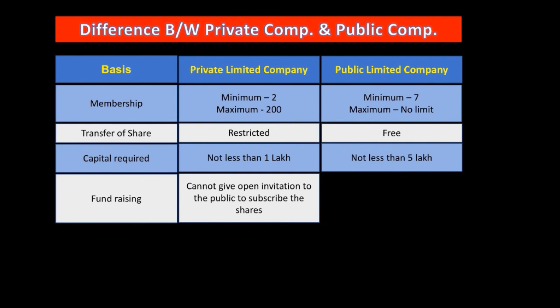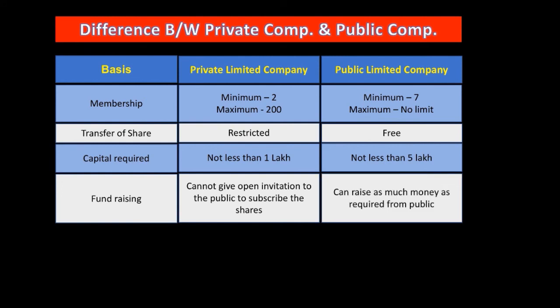Of course, it has limited right, as it cannot sell its share. For that you need to be a listed company. A public company can raise as much money as required from the public. So you can raise funds through shares at any point in time. There are as such no restrictions.